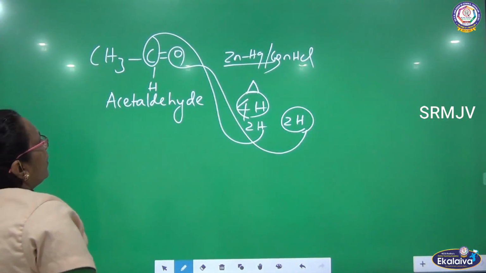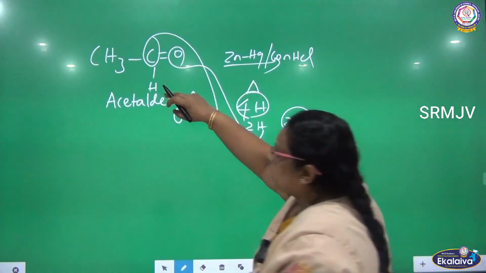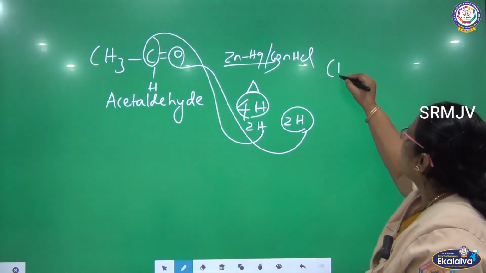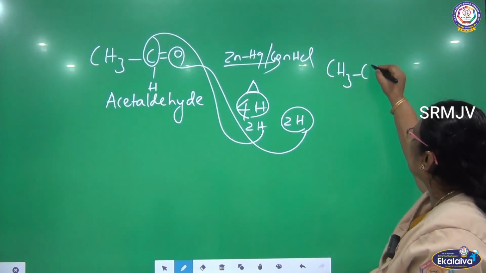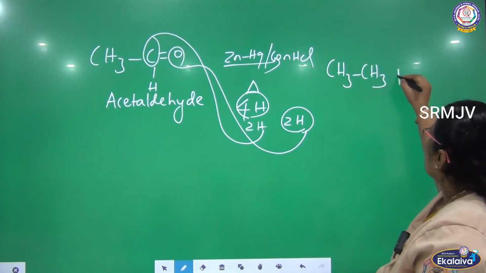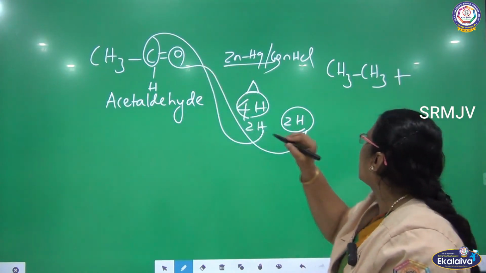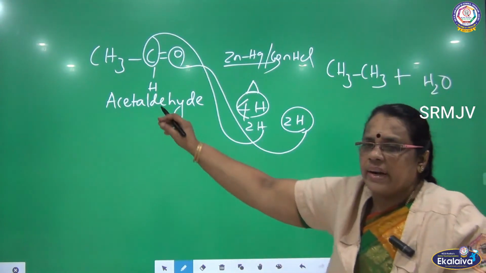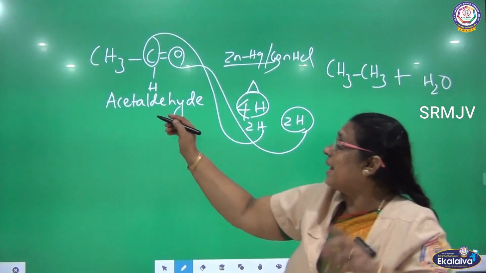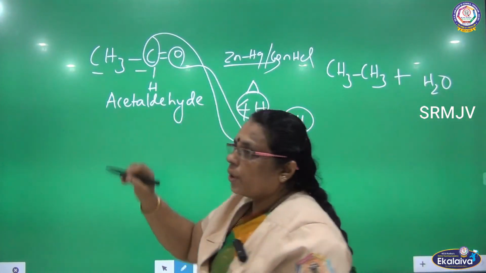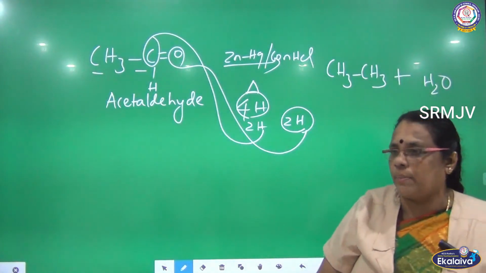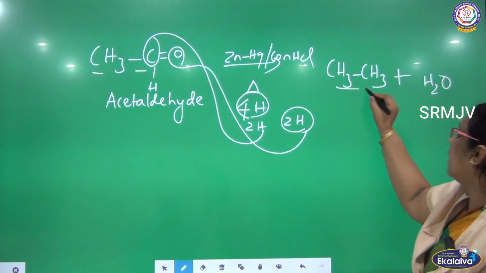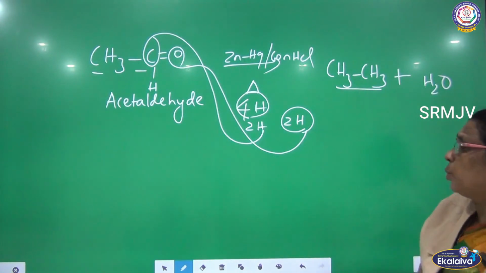So what is the compound we are getting here? Already carbon has 1 hydrogen. When you add 2 more hydrogen, what you will get? CH3, CH3, plus these two hydrogen combine with oxygen to get water. When it is acetaldehyde, it has 2 carbon, so my product also should have 2 carbon. So when acetaldehyde undergoes Clemmensen reduction, I am getting a hydrocarbon with 2 carbon.